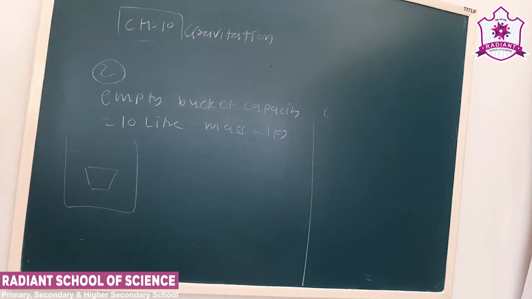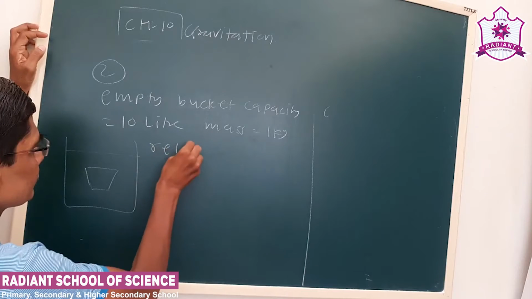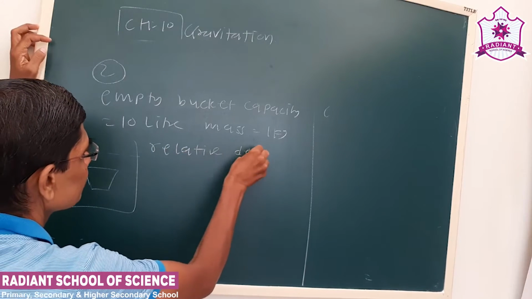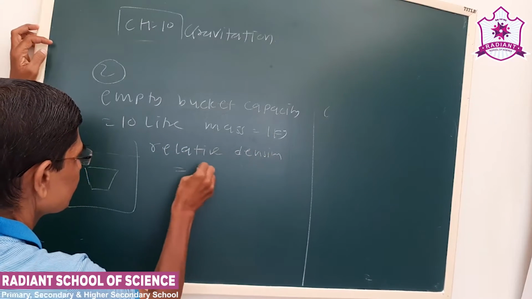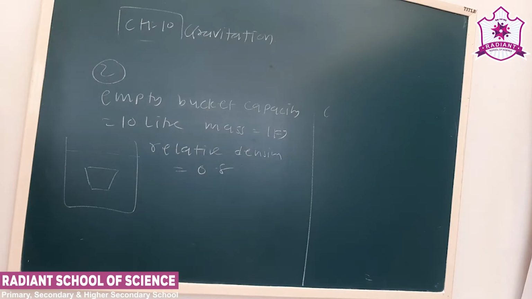When it is completely filled with a liquid of relative density 0.8, we have to find out the mass.